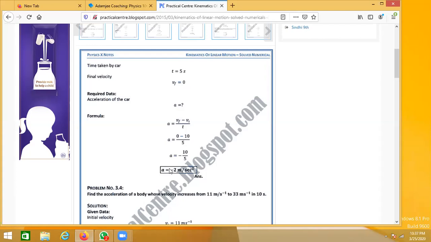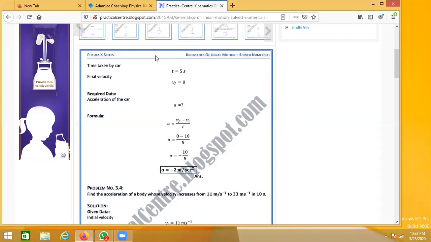Now if you look closely, you are getting the answer of acceleration with a negative sign. What does the negative sign indicate? It indicates that this is negative acceleration, which is called deceleration. Again, a very simple question, and an important one also, especially for those students who keep asking me, sir, give us very important numericals and questions. So here you go, this is a list of questions. If you prepare them, I can guarantee you that you can score good marks.